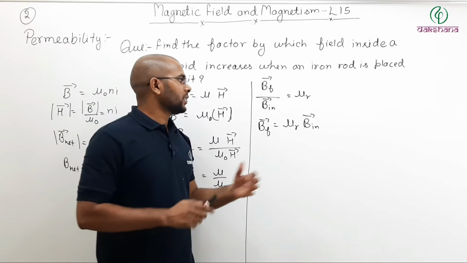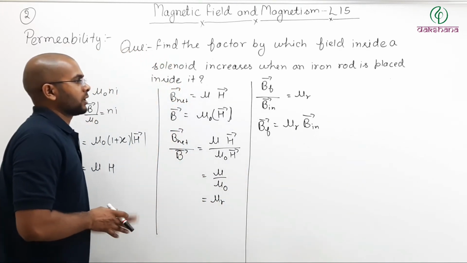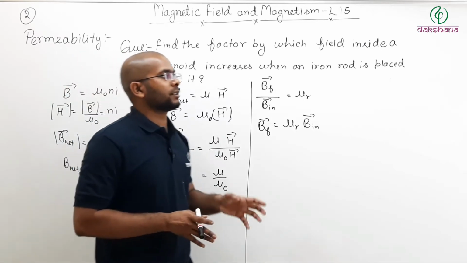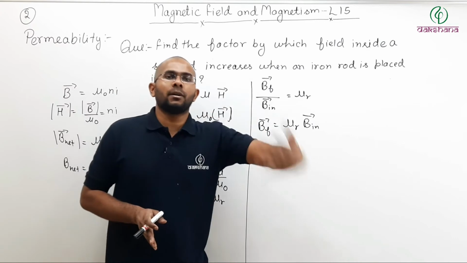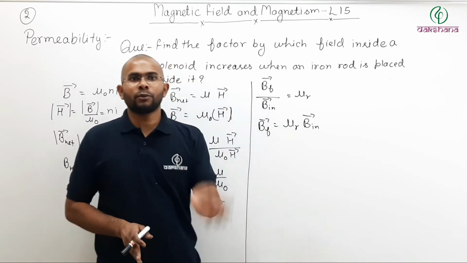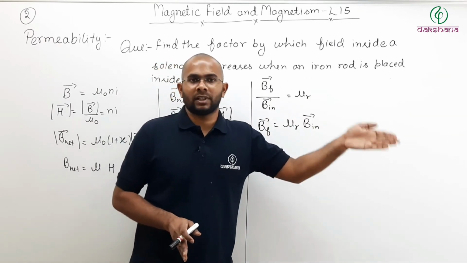So that way you can define the use of permeability. Relative permeability tells you by what factor the magnetic field will become if you place that material in an external magnetic field.